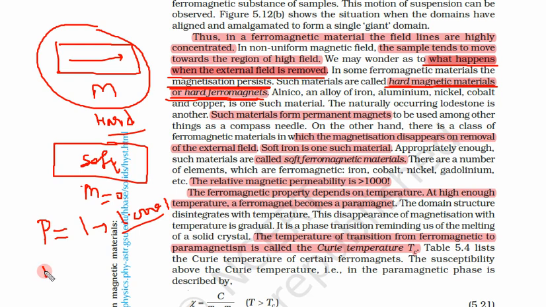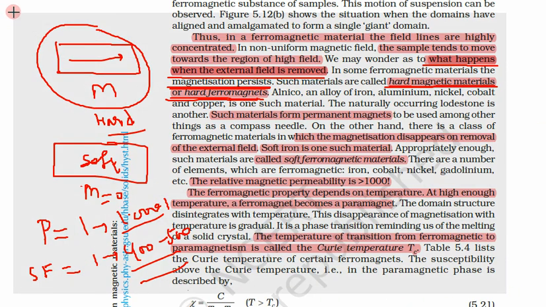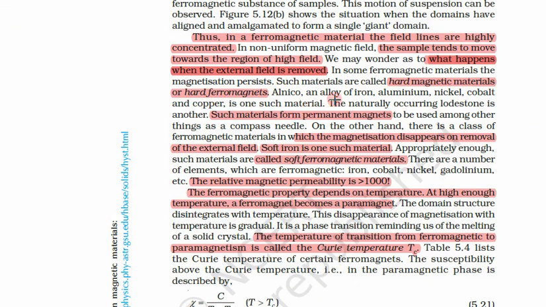Even if you take a soft ferromagnet, this number goes from 1 to very high, like 400 or 500 times. Though you remove the external field, this again comes back to its original state, but the magnetization is quite high. The magnetic field associated is very high. So that is the difference between soft magnetic material and paramagnetic material.